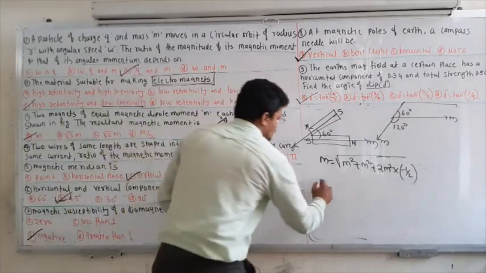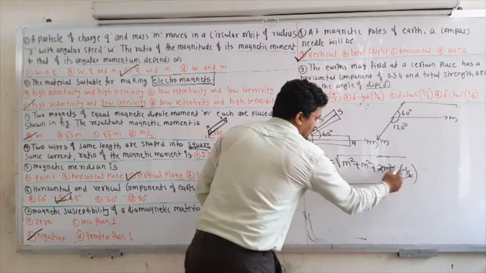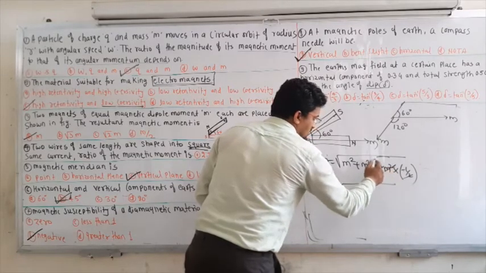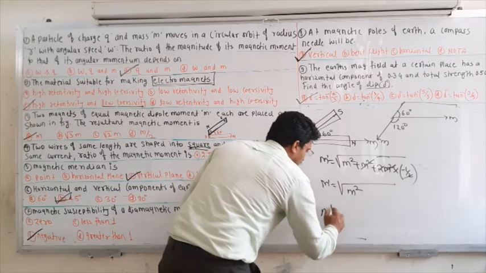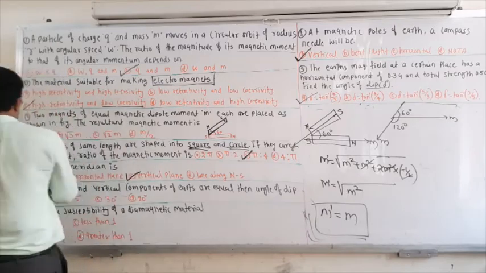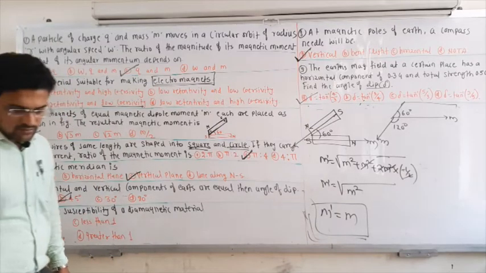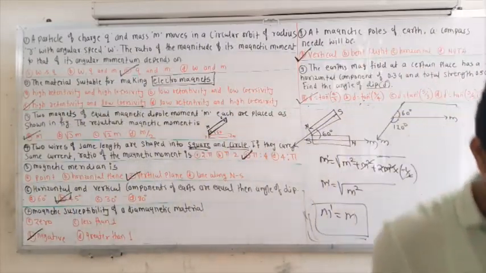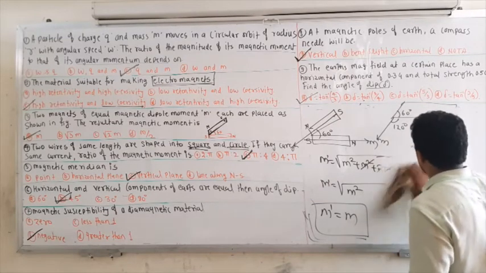If you solve this, the 2 cancels out, and we get m square plus m square minus m square, so only m square is left. So the net magnetic moment is nothing but m itself. So option A is correct. Okay, so next one we will see.